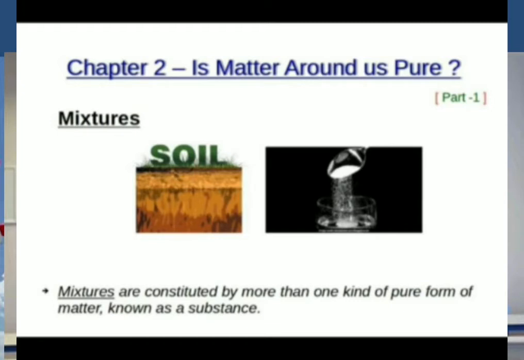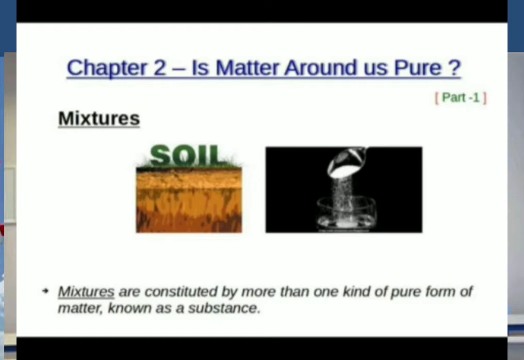There are different types of mixtures around us. As we look around, we can see different mixtures of two or more substances. For example, seawater, minerals, soil, all are mixtures.